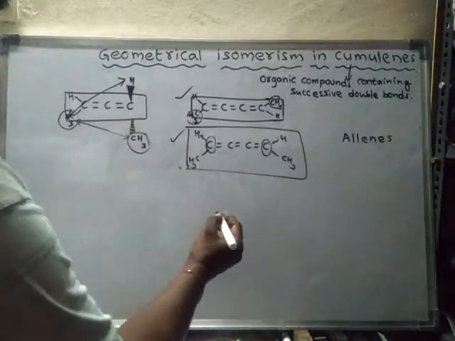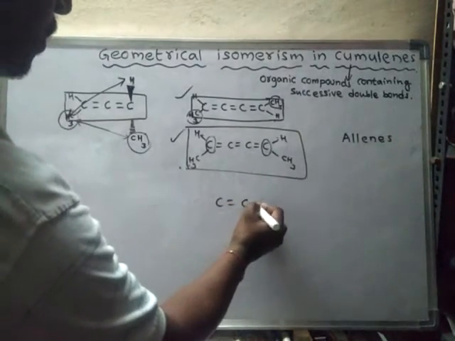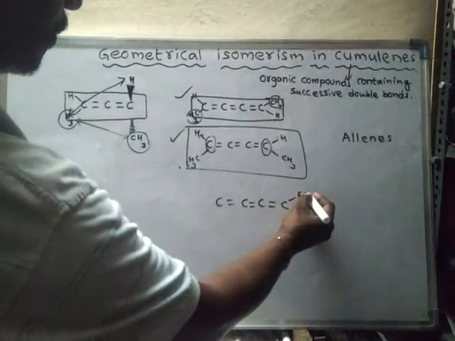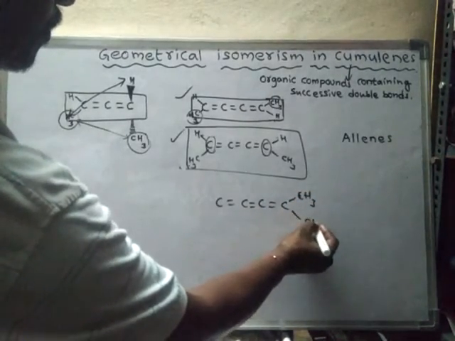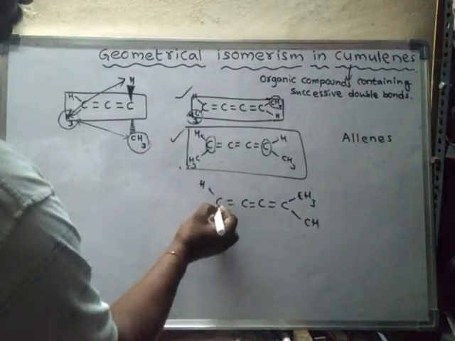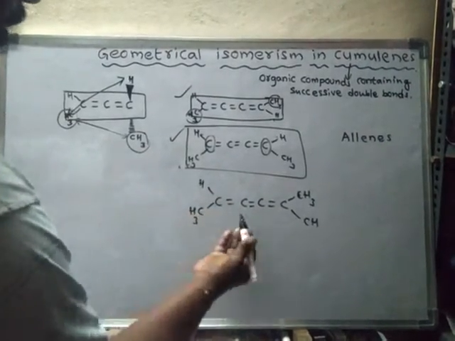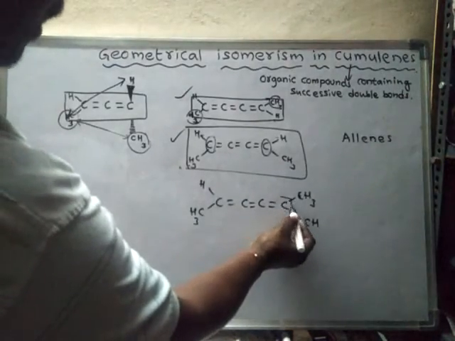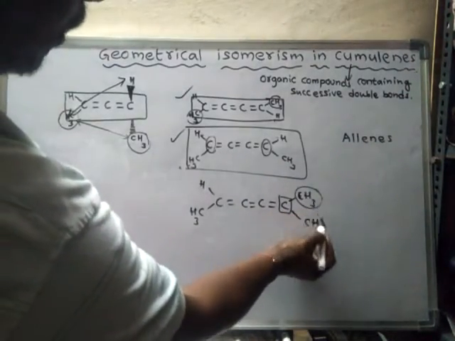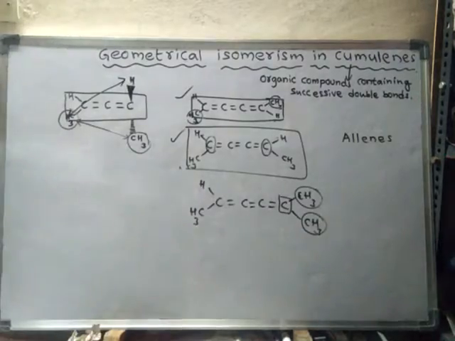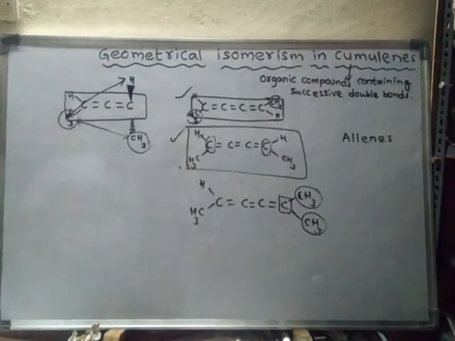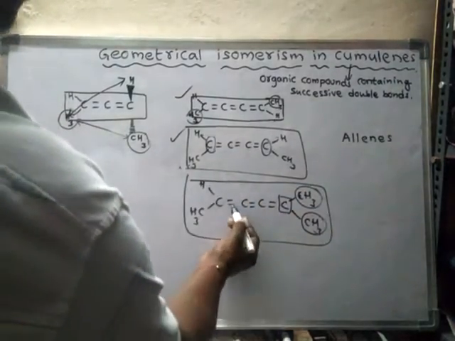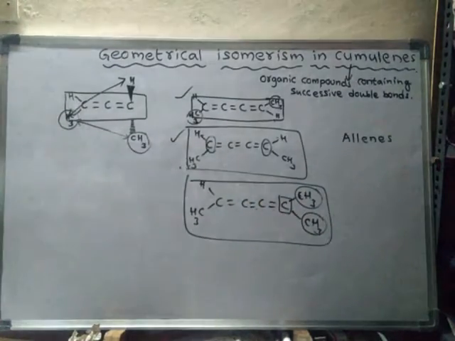For example, suppose a compound is like this. It does not show geometrical isomerism, because here this terminal carbon is attached to identical groups. Hence, in this case, it does not show geometrical isomerism, though it has an odd number of double bonds.